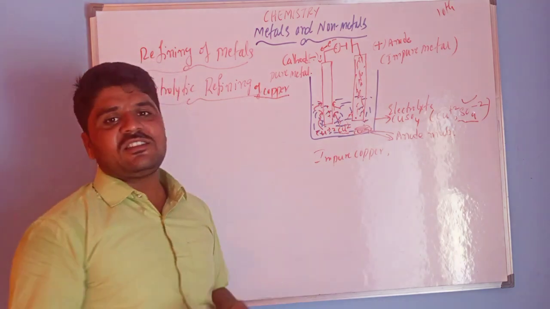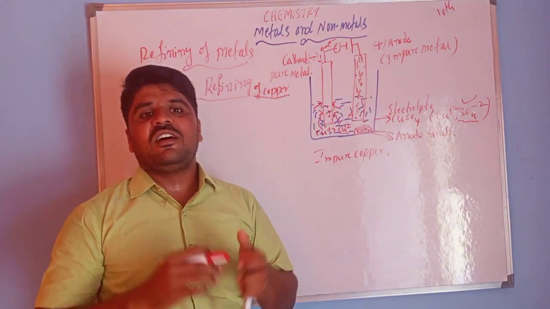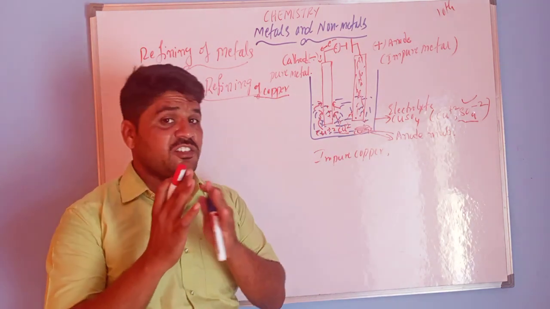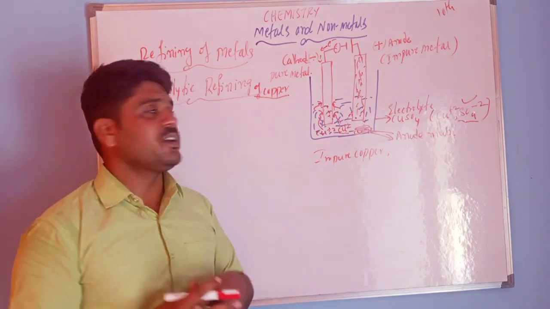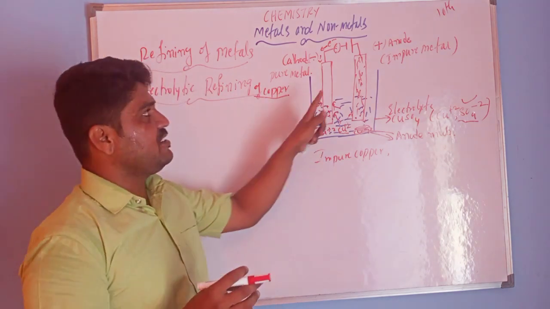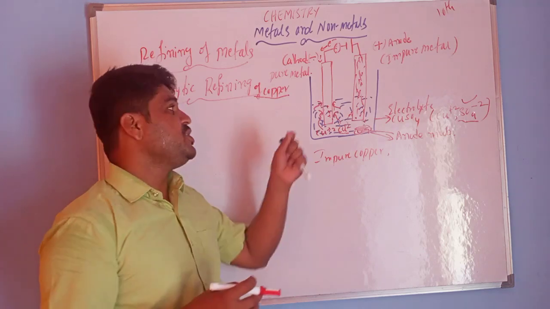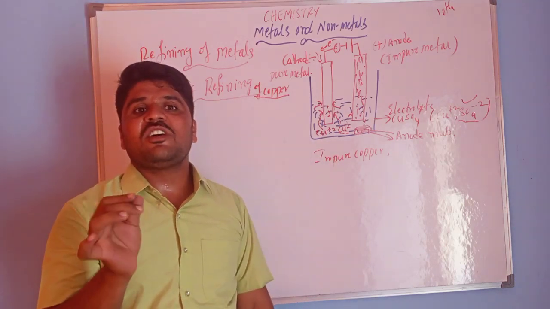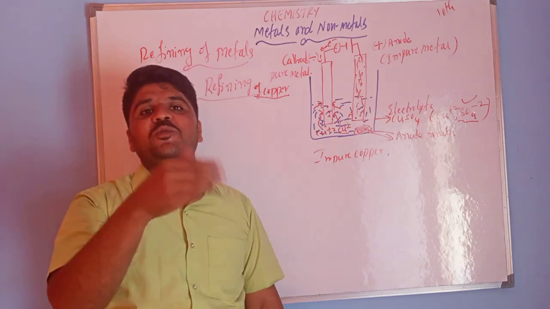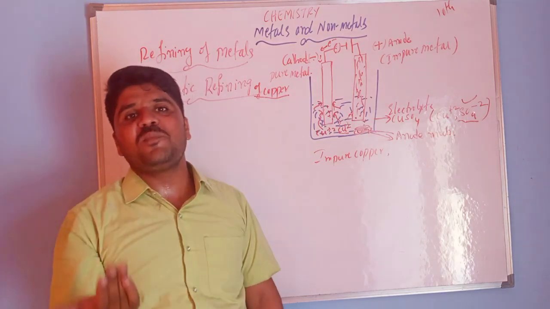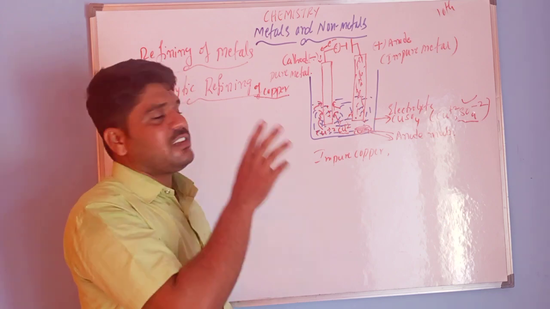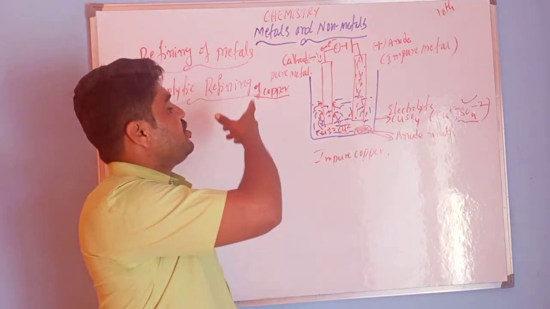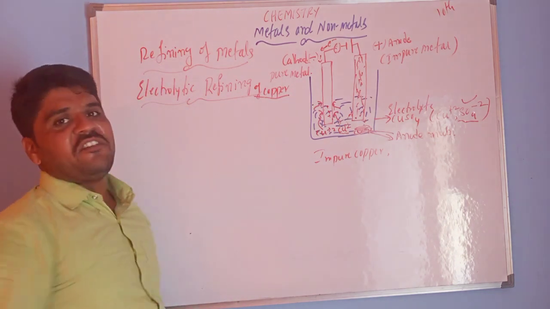In the next class, we will discuss corrosion in depth. Corrosion is a very important concept. I think you all understand this concept. Which metals are used in electrolytic refining? The metals which are not obtained as pure metal from the reduction process. At that time we have to use electrolytic refining.